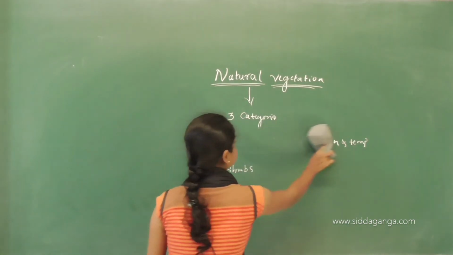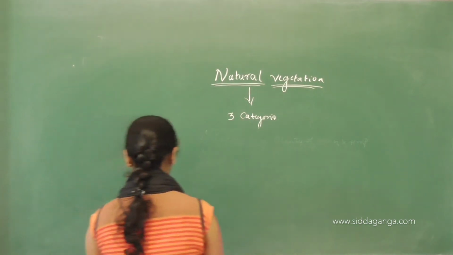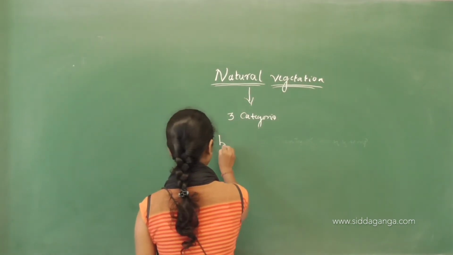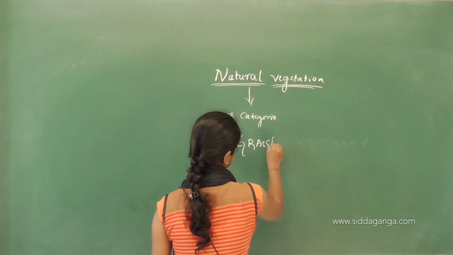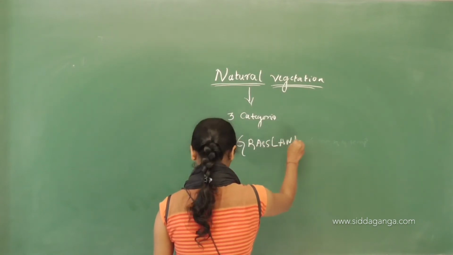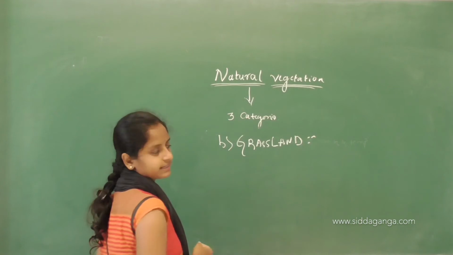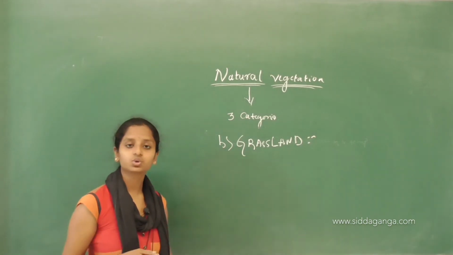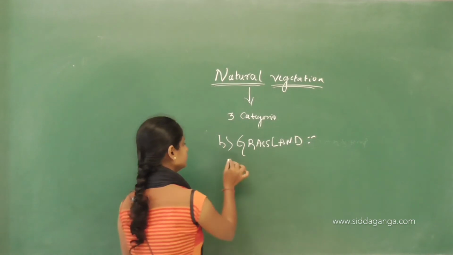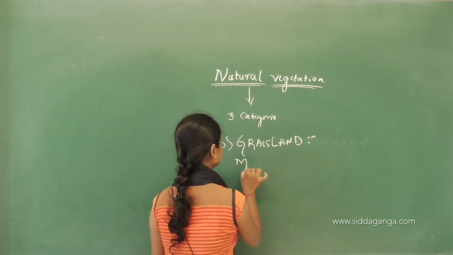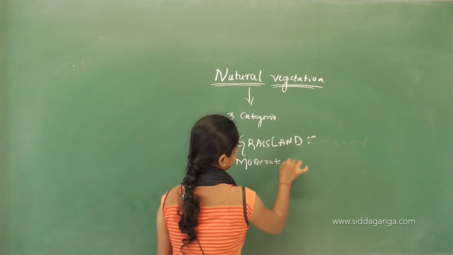Now we will see about the grasslands. Okay, the second one is grassland. These grasslands will grow in the region where there is moderate rain.